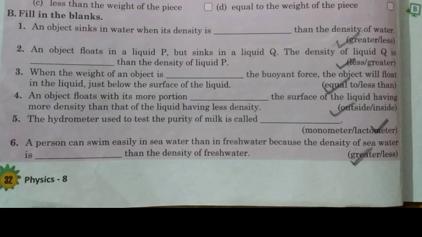Anything that occupies space and that has mass is called matter. And in case of density also we have done about mass and volume. So what is mass? Mass is the matter which is contained in that object. And what is volume? Volume is the space which is occupied by the object. So what is density? Density is mass per unit volume of the substance.